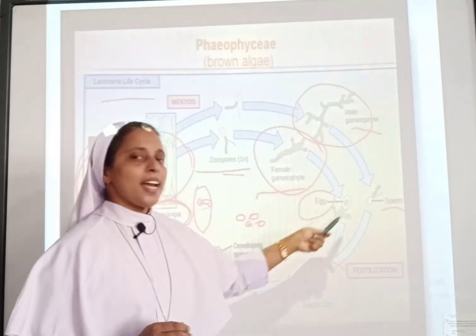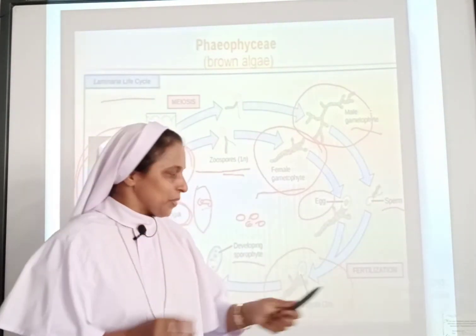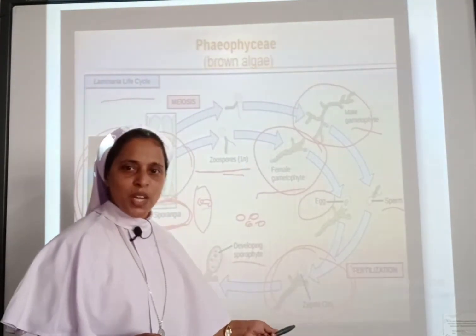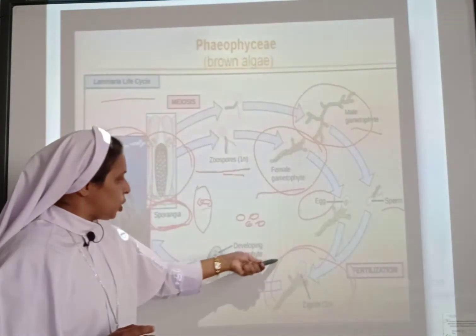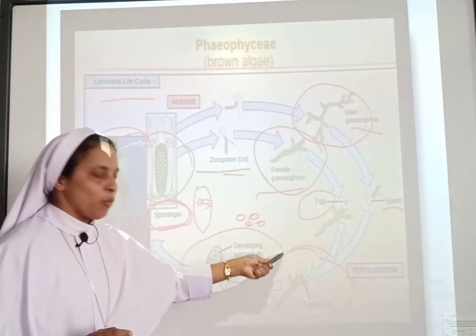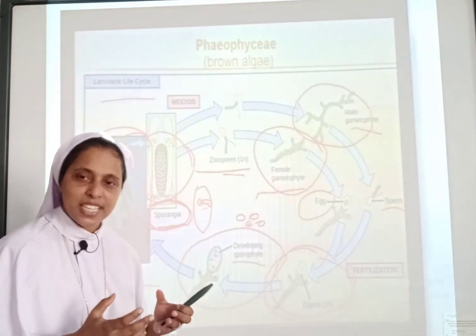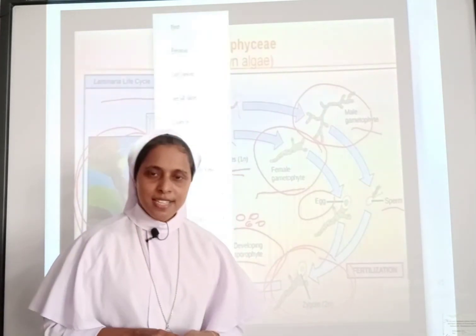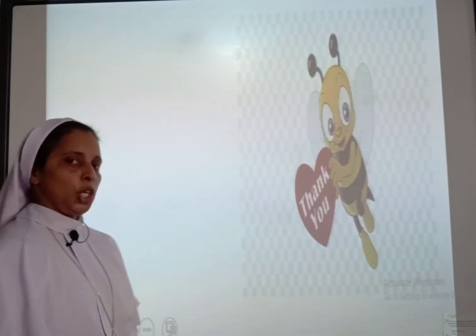During fertilization, the egg and sperm fuse together and form a zygote. You can see here the structure of the zygote. This zygote will be developing into a young sporophyte. Why the name sporophyte? Because it will be releasing spores, and it will be developing into a young plant, young algae, and the life cycle continues. Hope this portion is clear to you all.